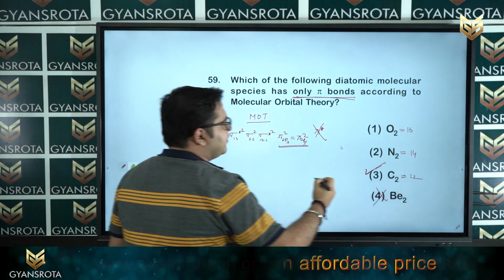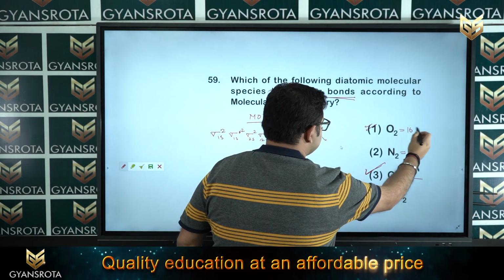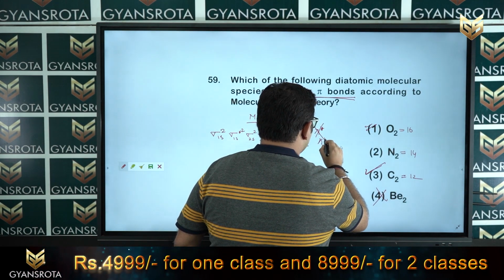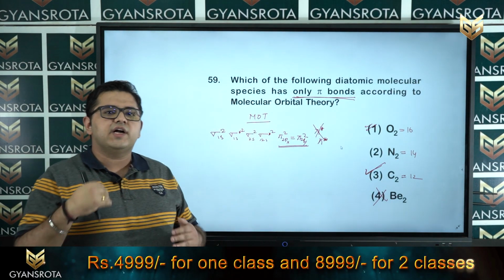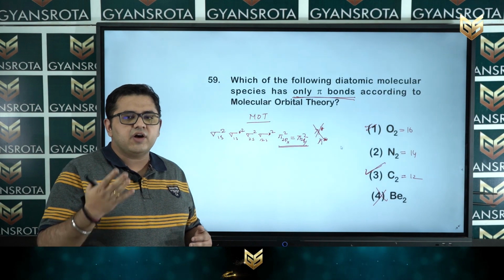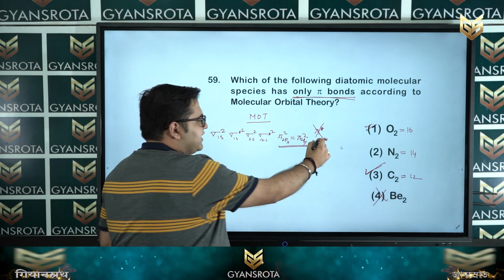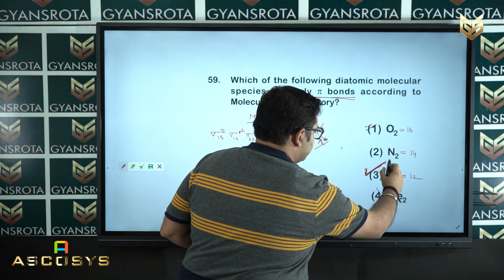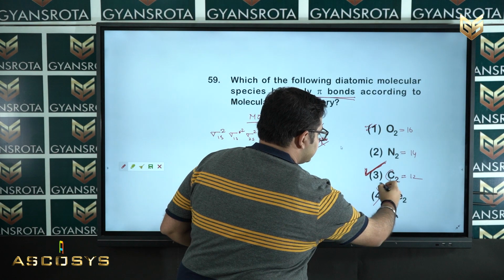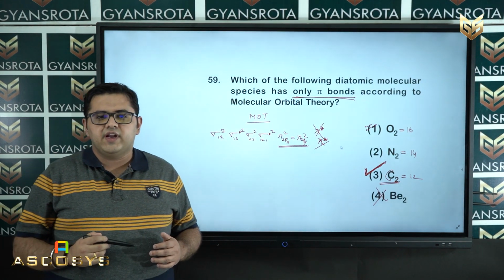Now you may be confused with oxygen also, because oxygen has 16 and it goes to the pi star. But I already said that we are not going to consider the pi star because they only ask for the pi bonds. So that's why we neglect this pi star and end up with the answer of option number 3, which is C2, and this is the correct option of question 59.